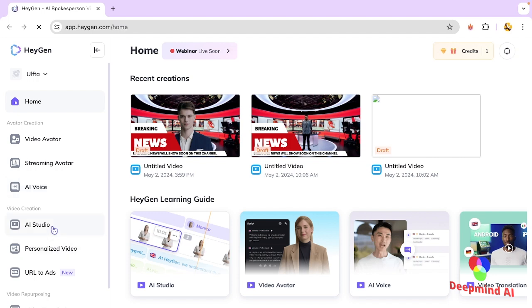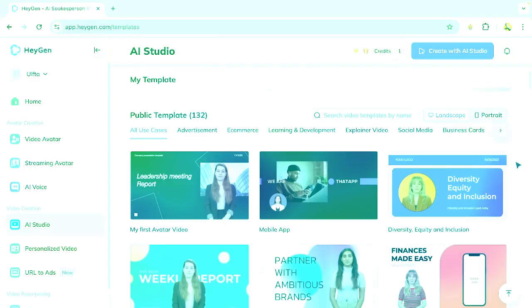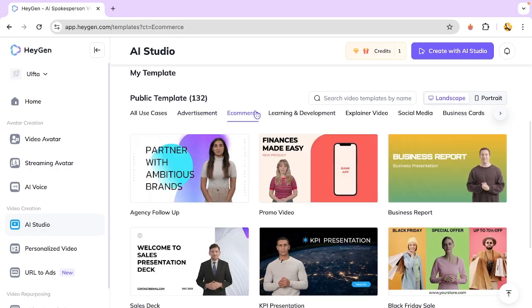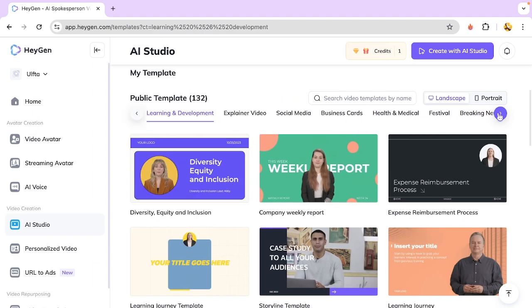And now you have to come down, as we are going to create our own channel. So we have to go to AI Studio. And now on top you see Templates. Just click on Templates. If you scroll down, you will see all use cases here. There are ready-made templates. You can use the templates for advertisement, e-commerce, learning and development as well. As we are creating a news channel, all we have to do is search for breaking news, and as you can see here, there is an option called Breaking News. All you have to do is click on that.